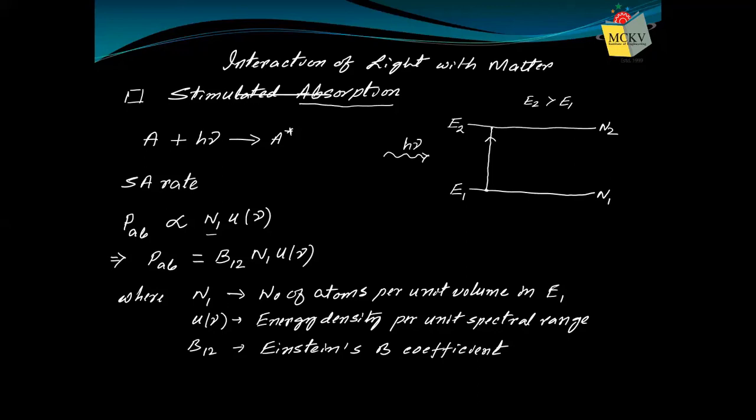How energetic the light is, and how can I define the energy, whether the light beam is energetic or not? We'll just try to understand what the energy of that light is. But again, energy is a vague thing. Rather, we need to say energy density. That means energy per unit volume.